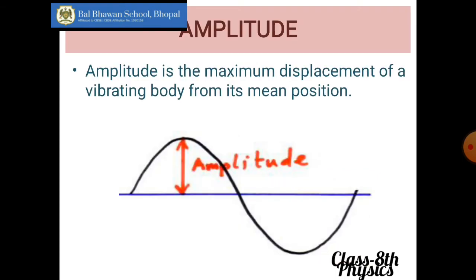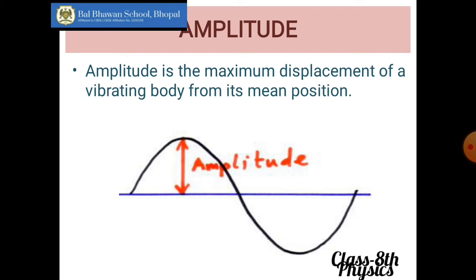We measure loudness in decibels. Understood, all of you? Now we come to what is amplitude. How is it related to loudness? In previous classes we have learnt about the various terms related to loudness. One of them was amplitude. What is amplitude? Amplitude, as you all know, is the maximum displacement of a vibrating body from its mean position.